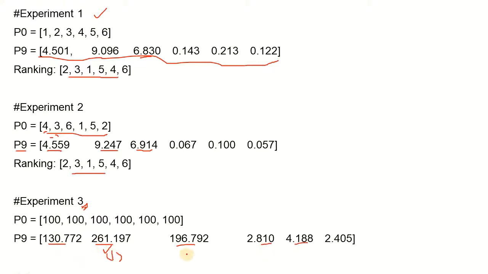Page 2 has got the rank of 1. Page 3 has got the rank of 2 as the second highest value. Page 1 has got the rank of 3 as the third highest value. Then we have page 5 with the rank 4. Page 4 happens to be at rank 5 and page 6 is at rank 6. So the ranking is still not affected and the values are modified because we have a different set of values, and now the values have rearranged themselves in that particular range so that we can get exactly the same order as ranking of these nodes.